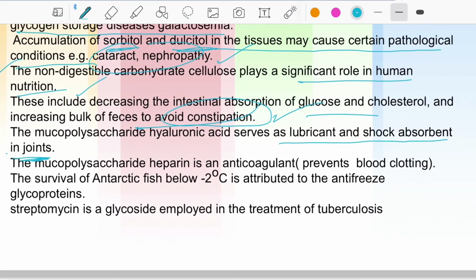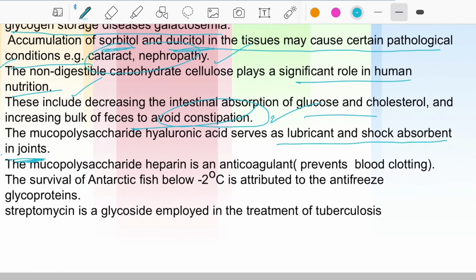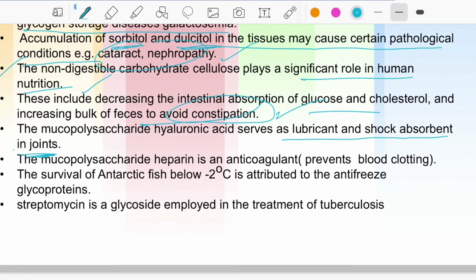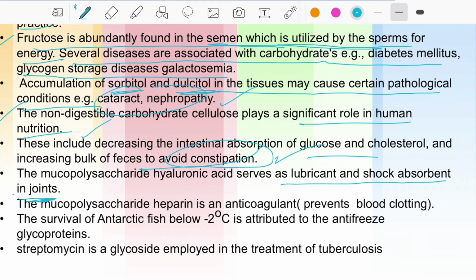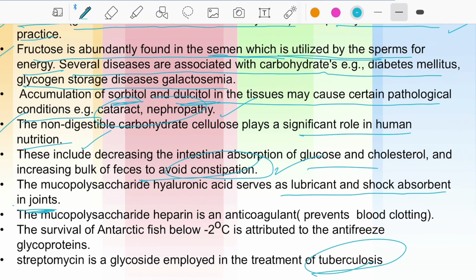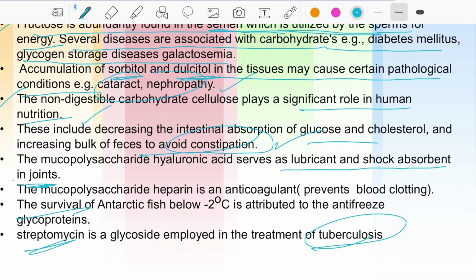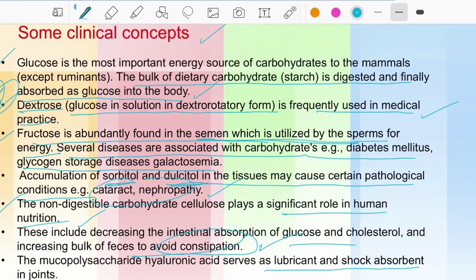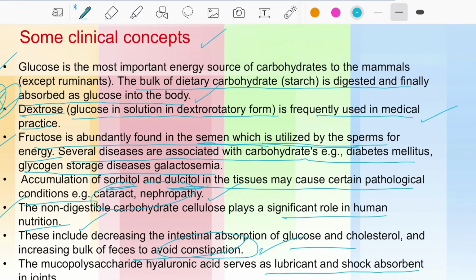The survival of Antarctic fish below -2 degrees is attributed to antifreeze glycoproteins. There also glycoconjugates play a very important role. Streptomycin is a glycoside which is employed in the treatment of tuberculosis. These are some clinical aspects of monosaccharides, disaccharides, and polysaccharides, which are carbohydrates.